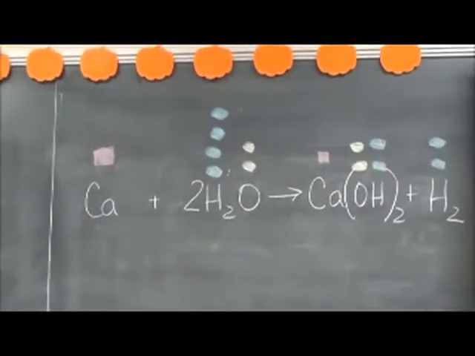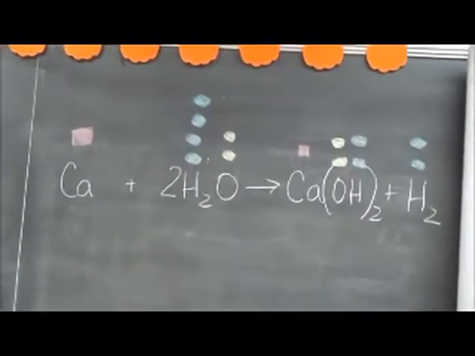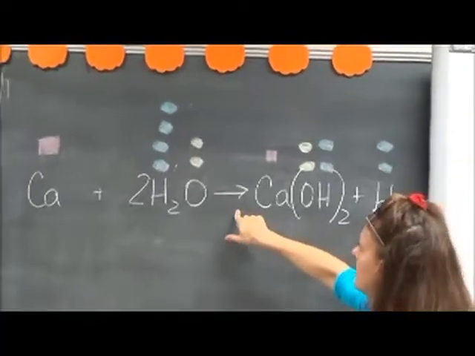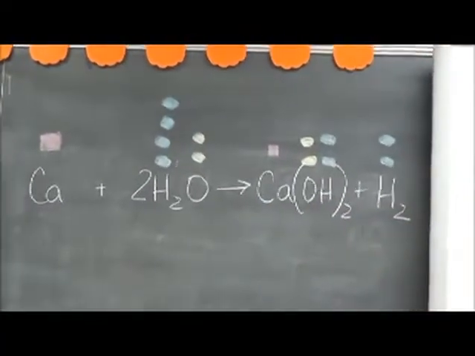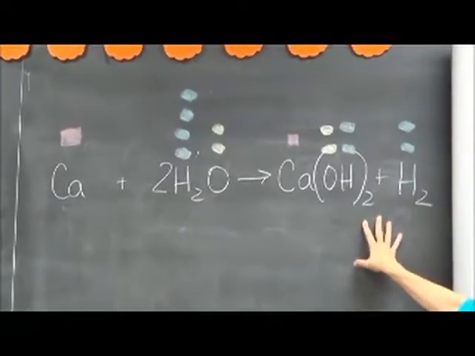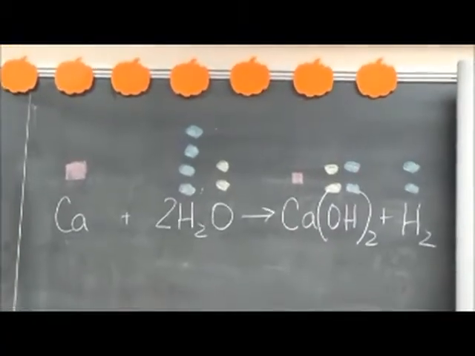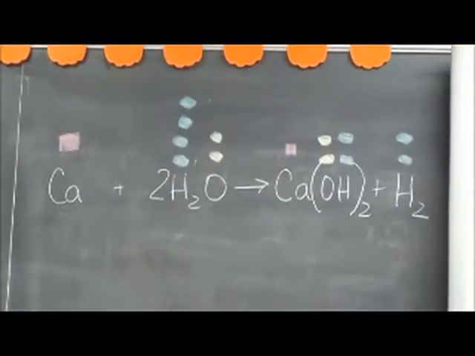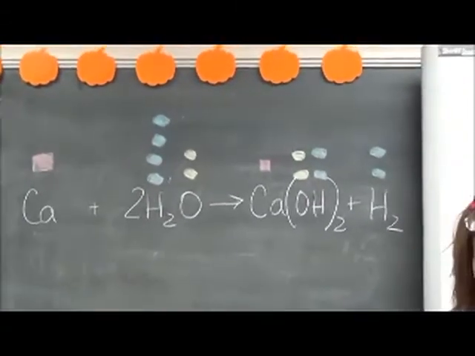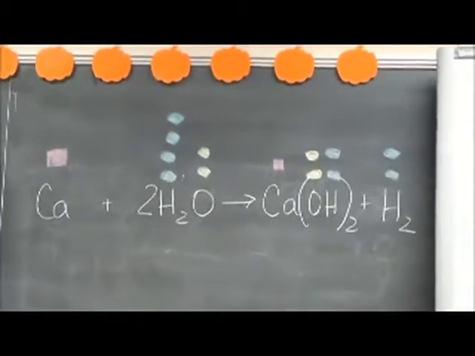You start off with the calcium and the water, and all of a sudden it yields the final products, calcium hydroxide and hydrogen gas. And these have completely different properties than what we started with. So the pieces are the same, they just get rearranged. Nothing was created or destroyed. We didn't add a silver element on the right side, or lose a silver from the left to the right. It can all be accounted for.